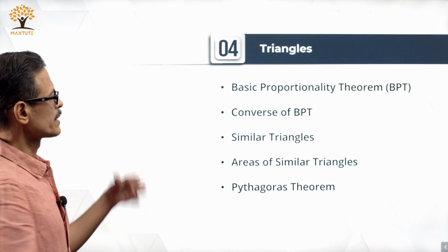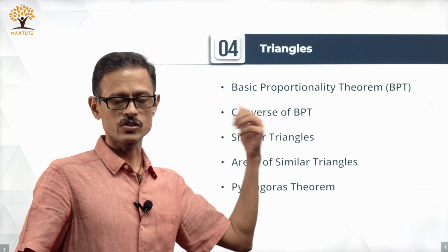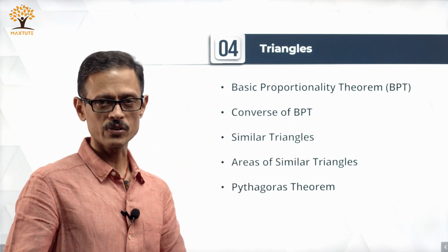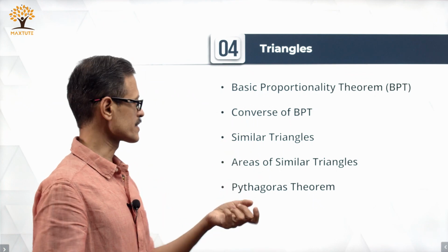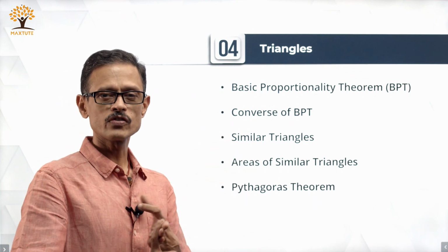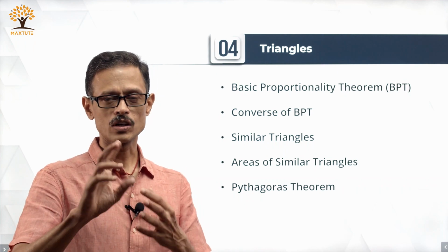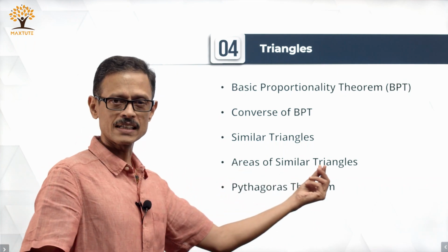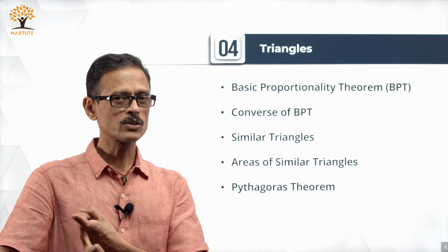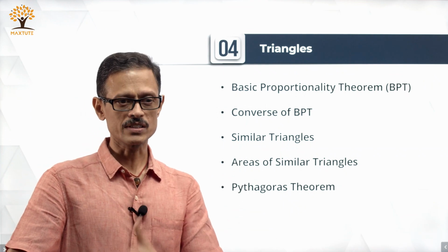Move on from here. Triangles, basic proportionality theorem, which is very important, and the converse of basic proportionality theorem, right. So, both of these are tested. Similar triangles, the basis for testing similarity, right, SSS test, AA or AAA test, SAS, all of these are covered. Areas of similar triangles, Pythagoras theorem, proof of Pythagoras theorem and questions that apply Pythagoras theorem, right, all of these